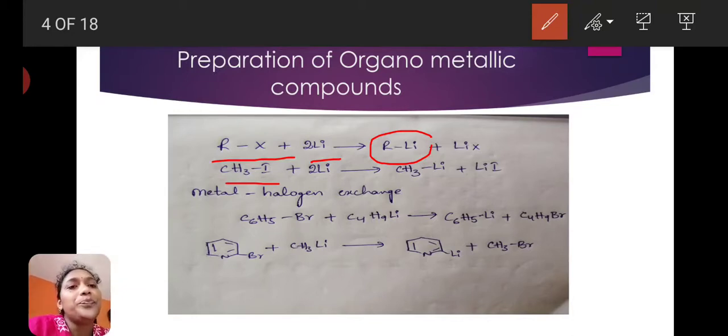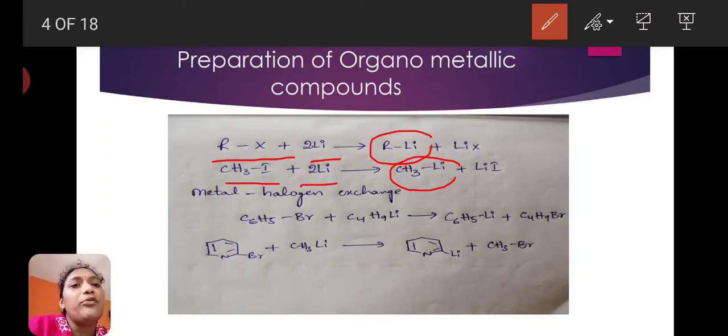It reacts with 2 moles of lithium and gives methyl lithium, CH3Li, an organometallic compound. Byproduct is lithium iodide.